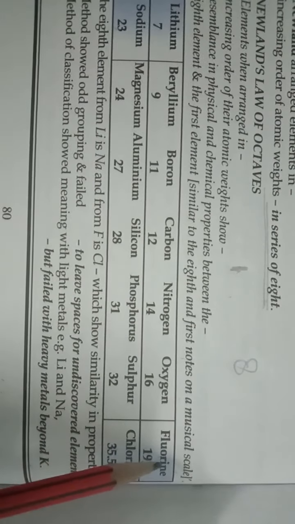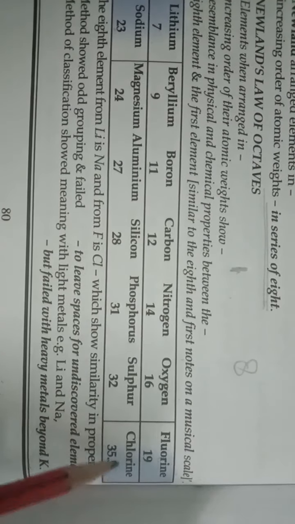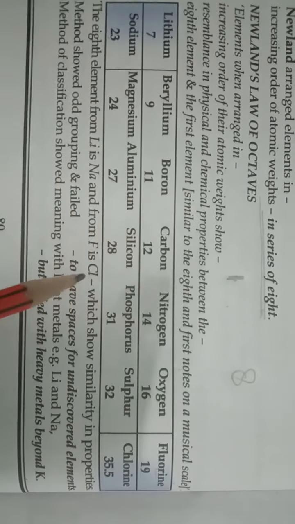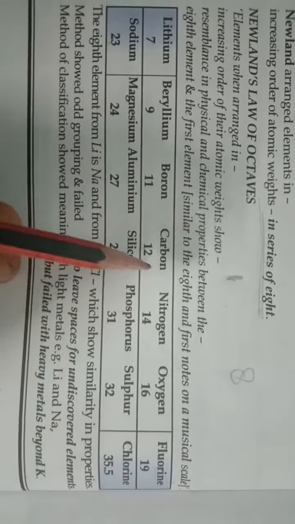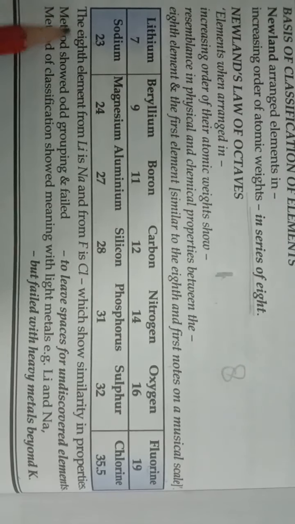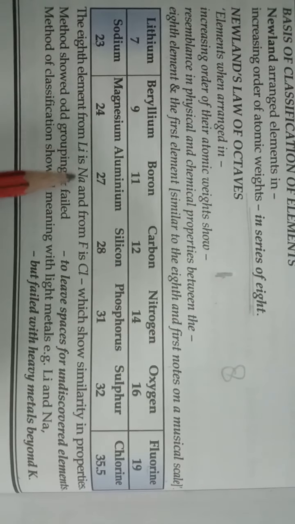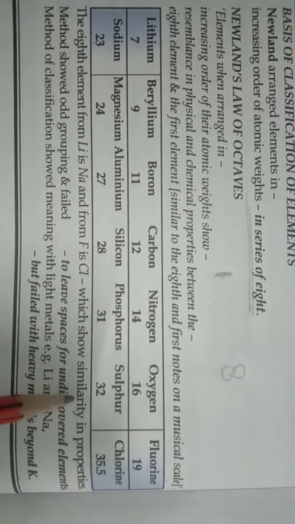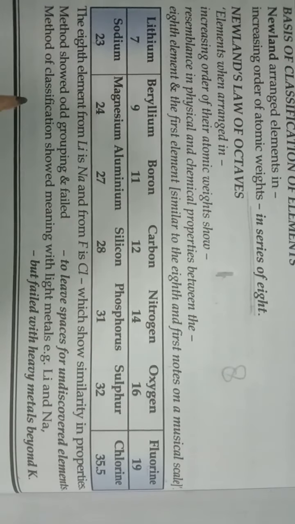So the properties of fluorine will be similar to chlorine. So the eighth element from lithium is sodium and from fluorine is chlorine, which shows similarity in properties.